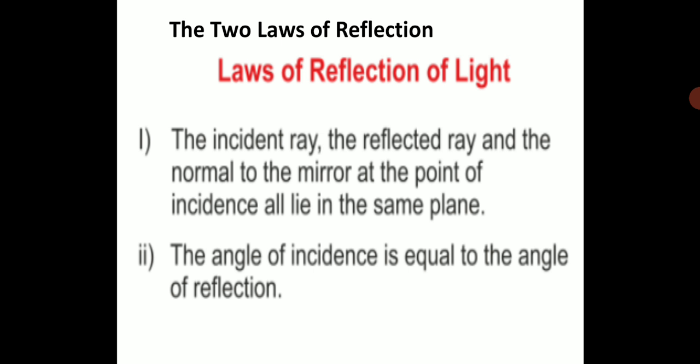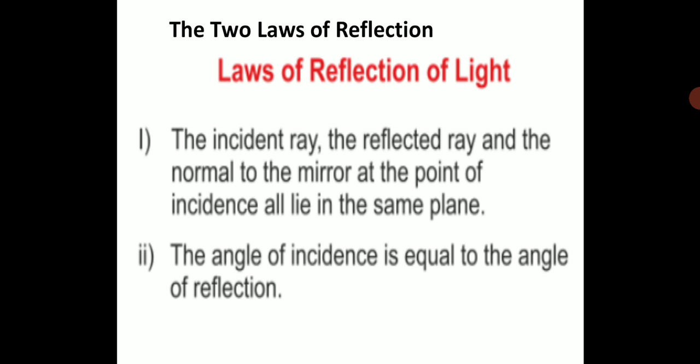Then let us see the two laws of reflection which we were talking about. We understood the various concepts related to the law of reflection. When we are defining the laws of reflection, we should be very clear with the basic concepts which we have seen just now. So the incident ray, the reflected ray, and the normal to the mirror at the point of incidence all lie in the same plane. So they all lie in the same plane.